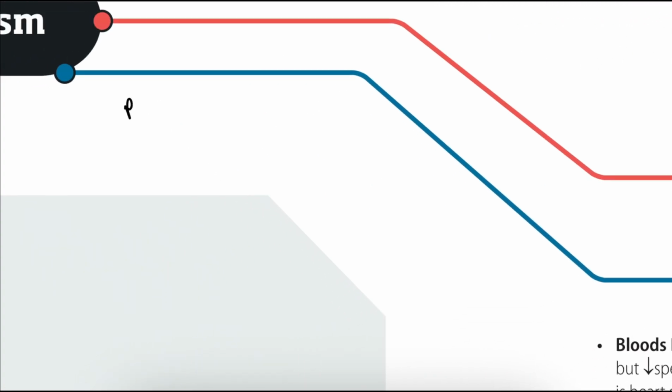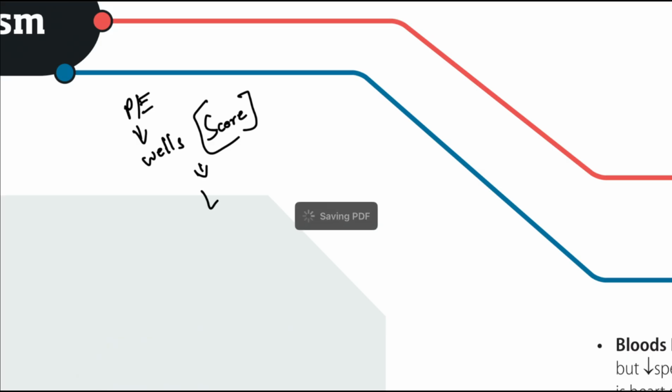If you suspect the patient has pulmonary embolism, we have to assess with the Wells score. What it means, we will discuss later. The Wells score will help to know the probability. Okay, if it's low probability, then the D-dimer test we have to do. If the D-dimer test is positive, then we have to go with CT pulmonary angiography. Then at last we have to confirm the pulmonary embolism. Okay, so this is the thing. Wells score we have to check.